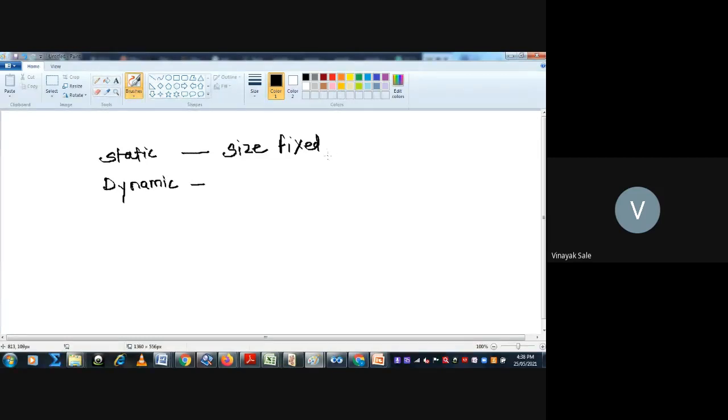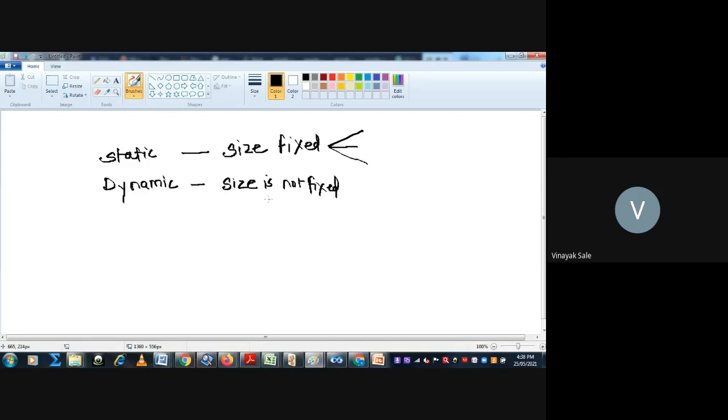But in dynamic data structure, there is no fixed size, no fixed format. So we cannot determine the exact size of that data structure. That is known as a dynamic data structure. Size is not fixed.